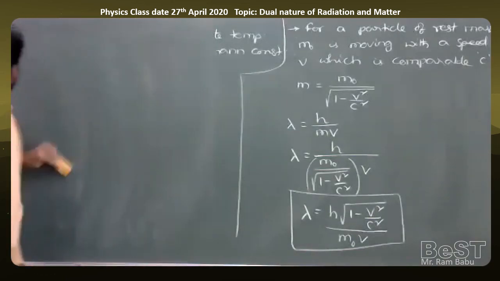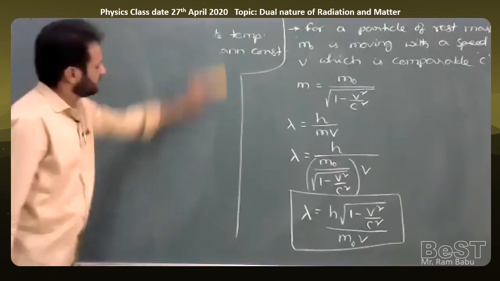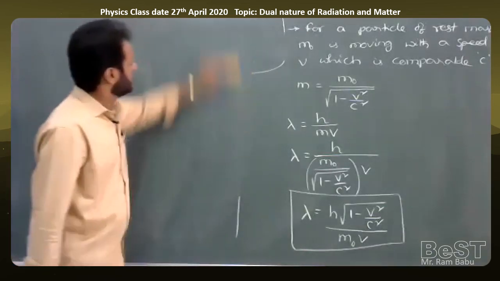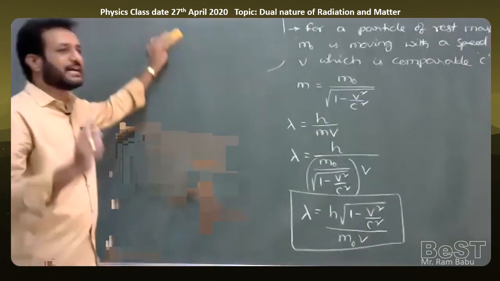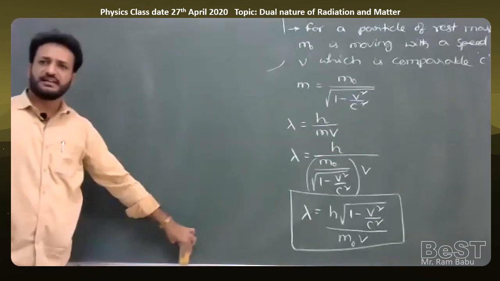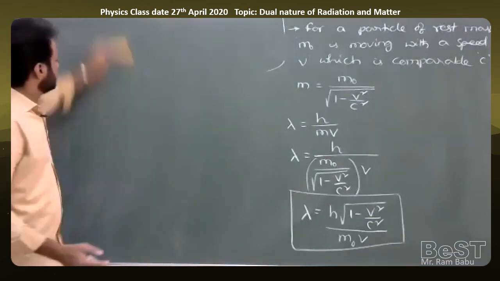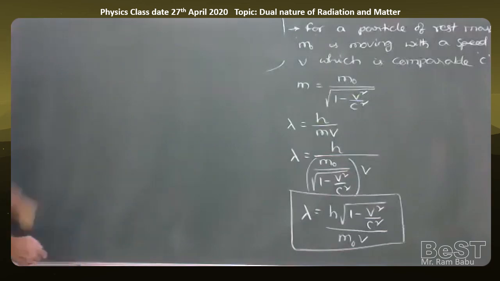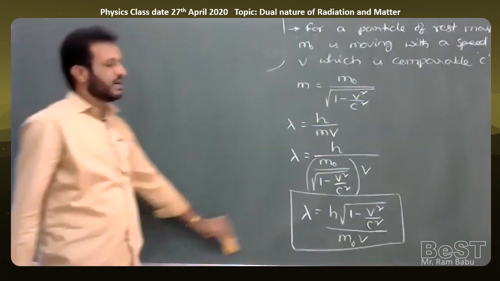And one more formula I'll give for de Broglie wavelength only: the de Broglie wavelength of a charged particle like an electron, proton, alpha particle or deuteron, when they are moving or accelerated through a potential difference V. How to write the formula?